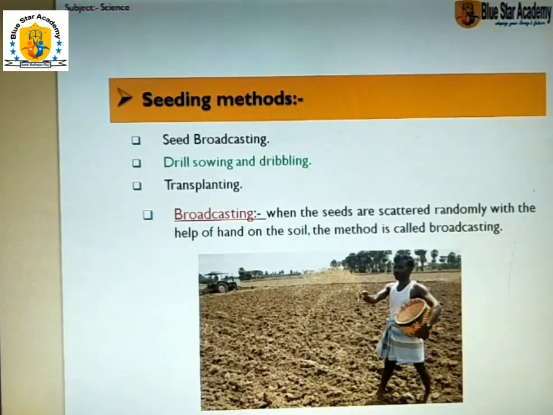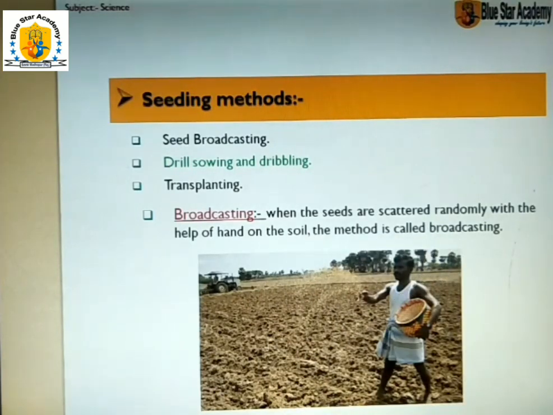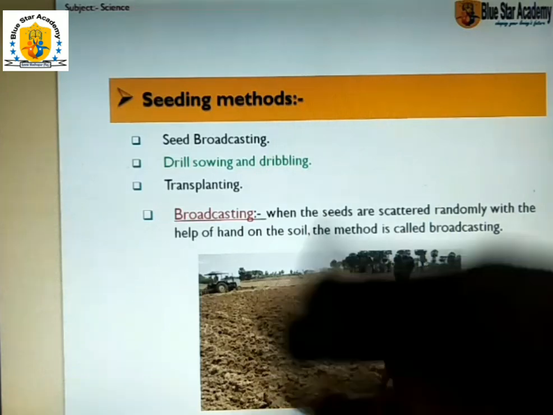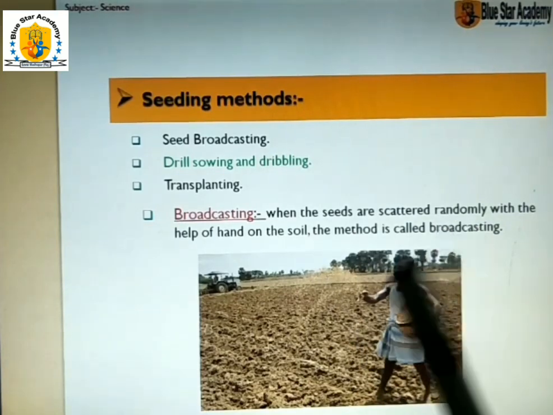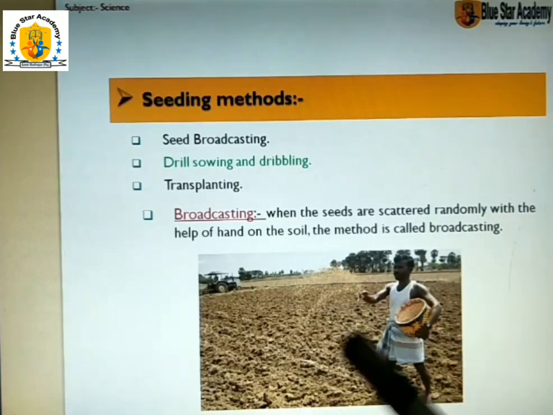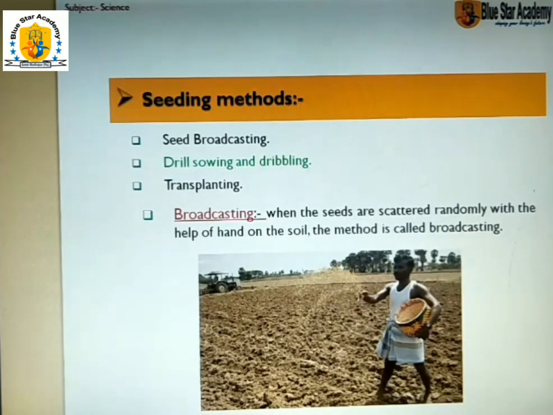Now, how do we sow seeds in the field? What types of methods? First is broadcasting, then drill sowing and dibbling, and transplanting. First, you see the picture of broadcasting. The farmer takes the seeds in a hand and broadcasts, throws them in the field. When the seeds are scattered randomly with the help of hand, the method is called broadcasting.